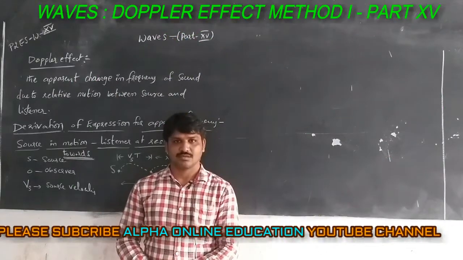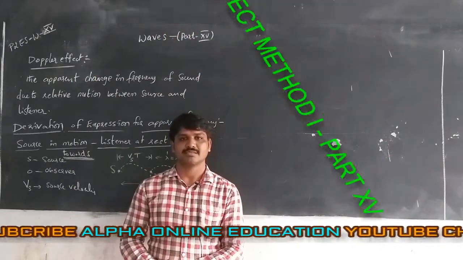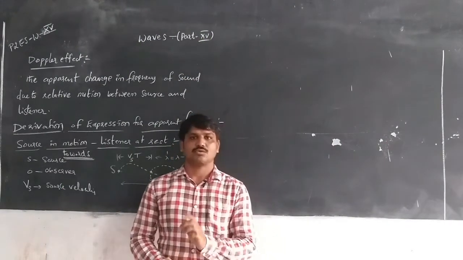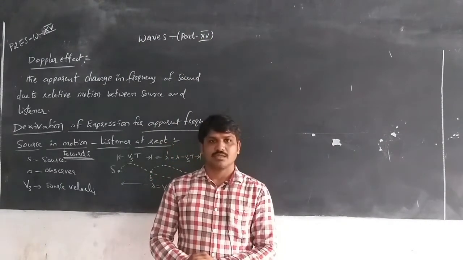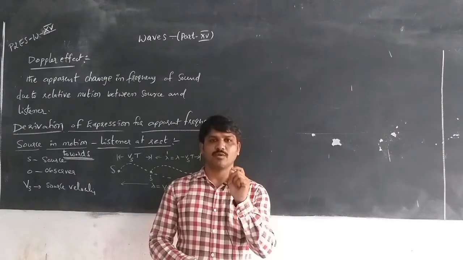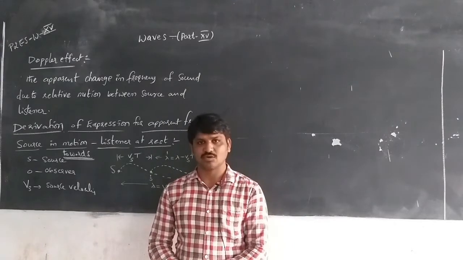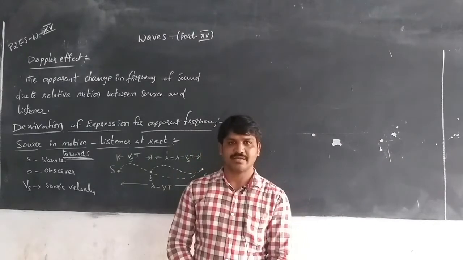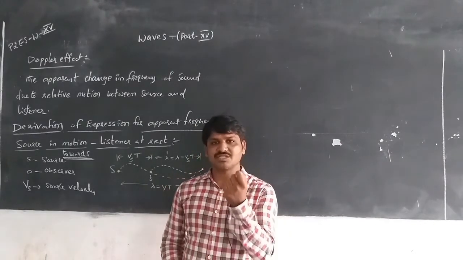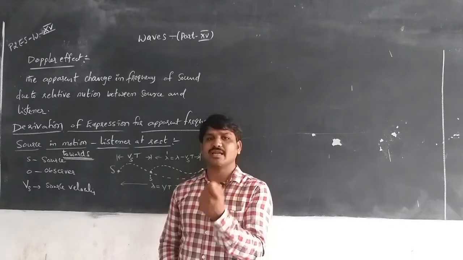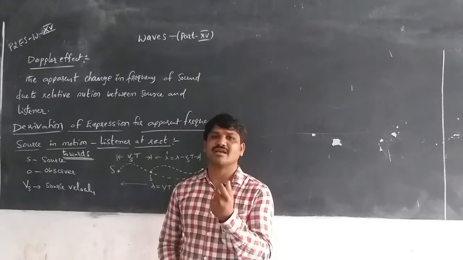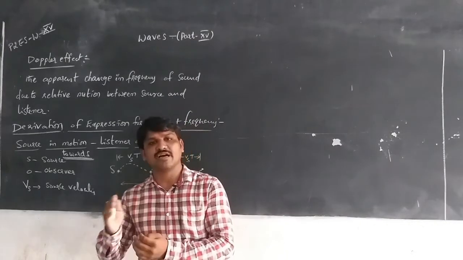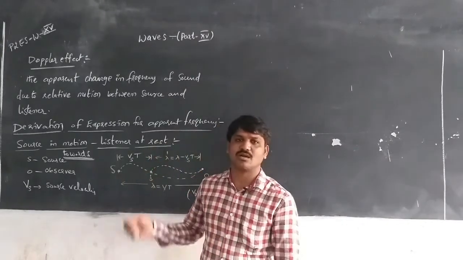Hello everyone. Today we are going to discuss the Doppler effect. When two bodies are in motion, due to the relative motion, if one body produces sound, then the frequency and wavelength change. That means the frequency of sound changes due to relative motion, whenever the source is approaching the listener or moving away from the listener. That effect is called the Doppler effect.